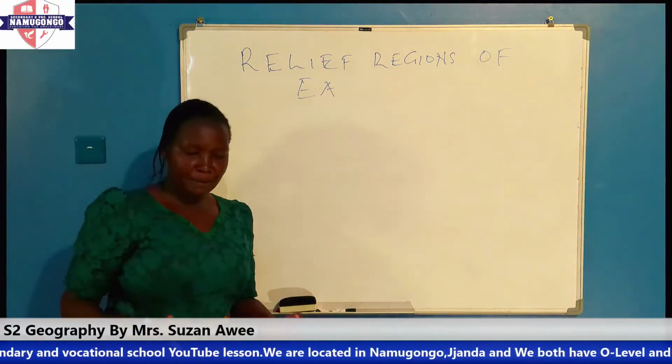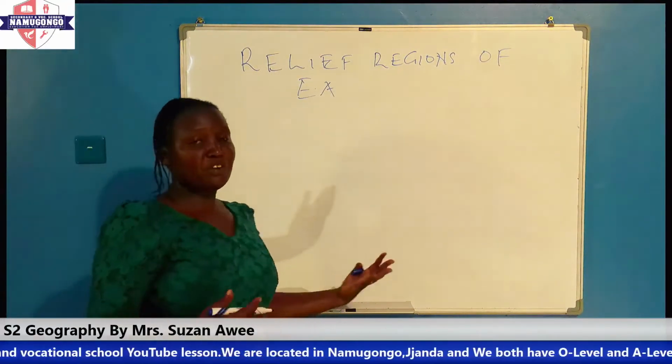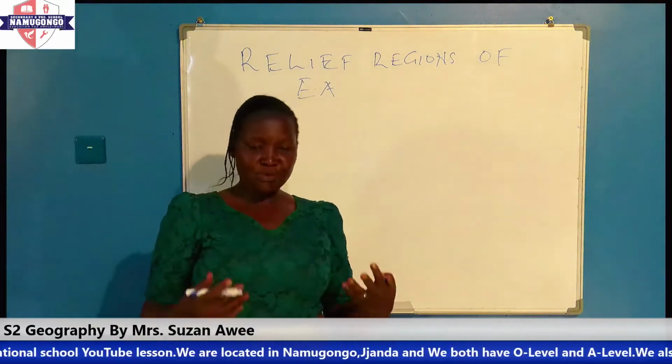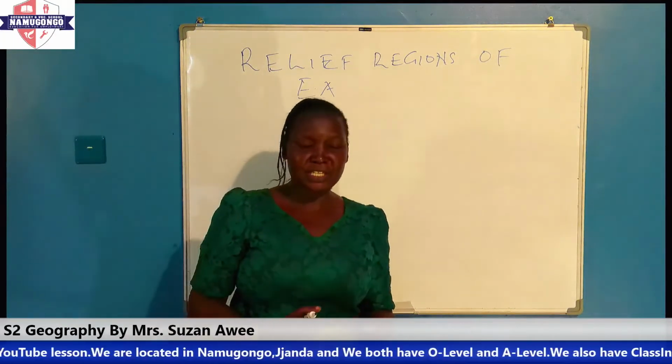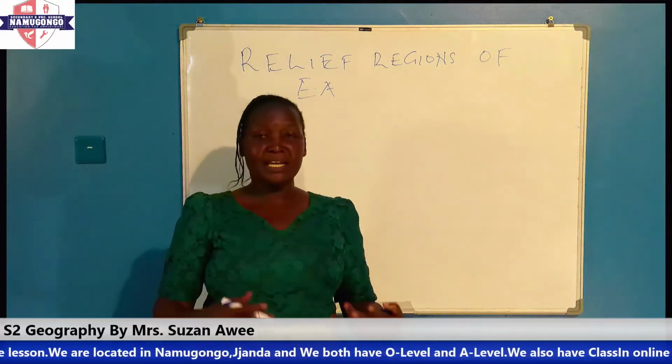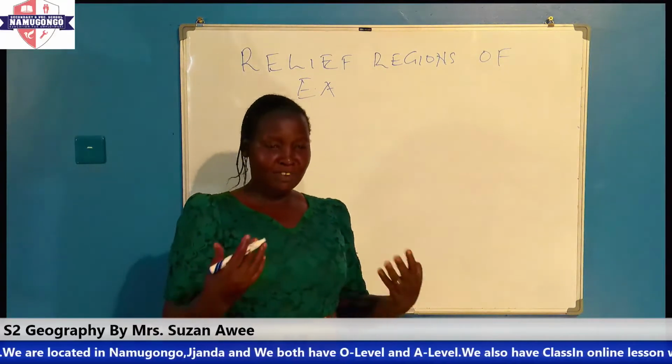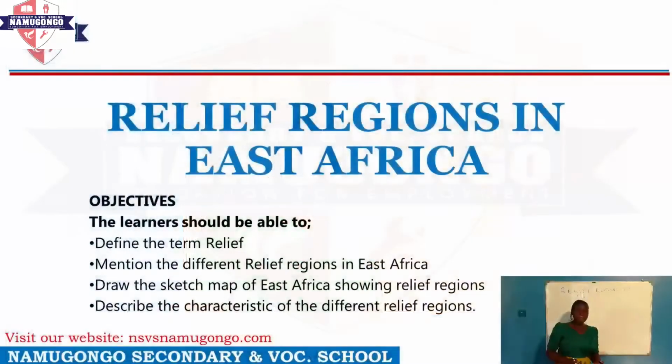But before we look at our topic for today, I want us to go through what I expect by the end of this lesson, what I expect our learners to have captured. 1, by the end of this lesson, I expect us to be able to define the word relief.